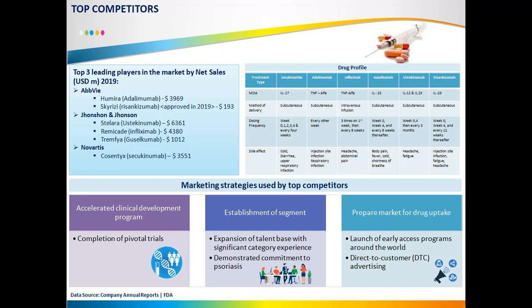And the top competitors use certain marketing strategies. So what are the different marketing strategies? Number one is accelerated clinical development program. So all these companies try to complete pivotal clinical trials so as to prove the safety and efficacy level better for their drugs on treated patients.